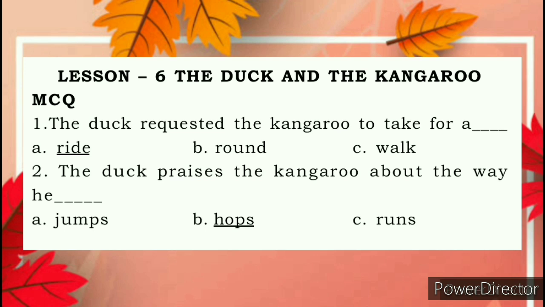Second, the duck praises the kangaroo about the way he dash. Jumps, hops, runs. Answer is hops. H-O-P-S. Hops.